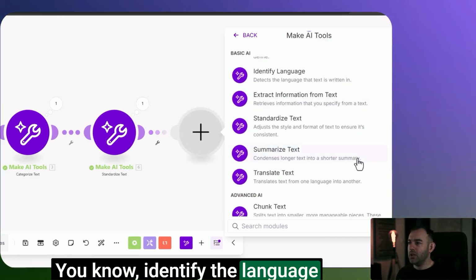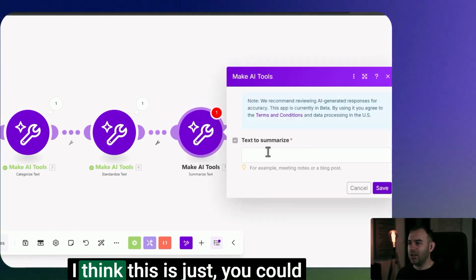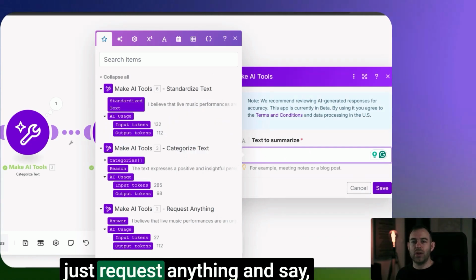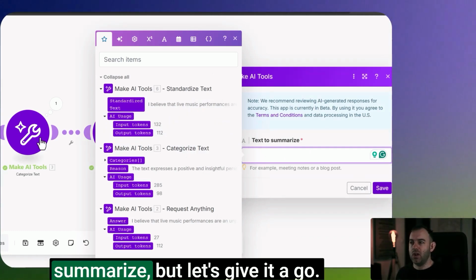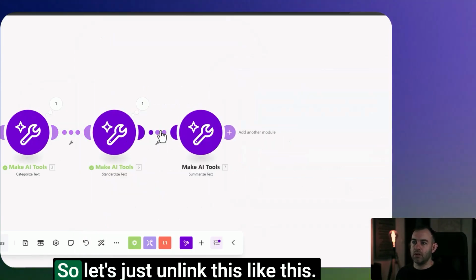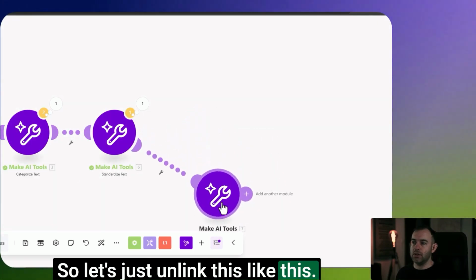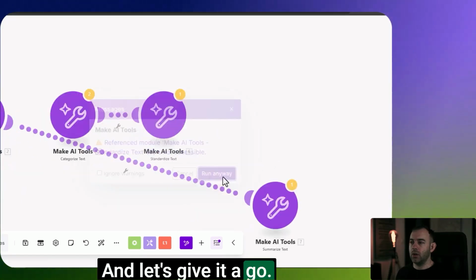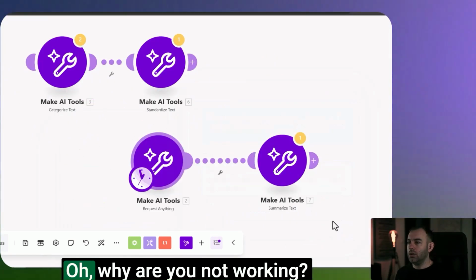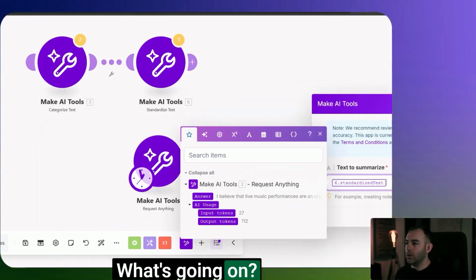Identify the language, summarize the text. Again, I think you could just request anything and say summarize, but let's give it a go. Summarize a text. So let's just unlink this. Okay, and let's give it a go. All right, okay. Oh, why are you not working? What's going on? There we go.